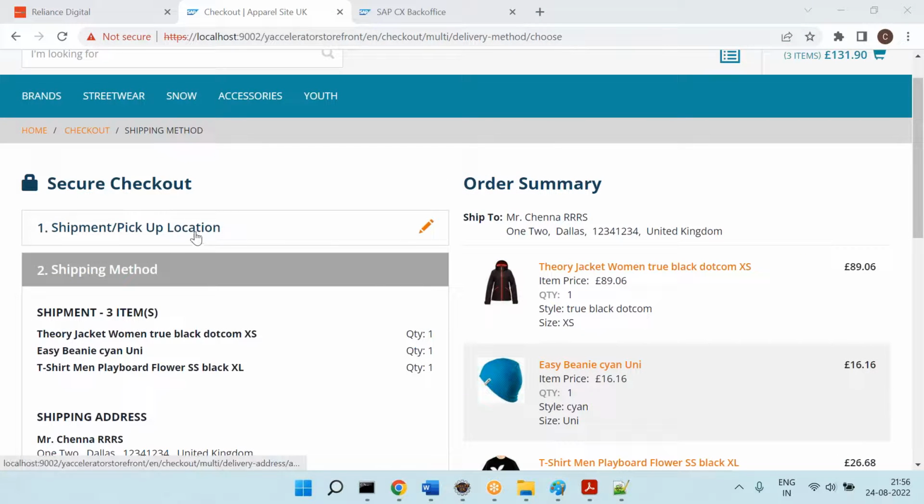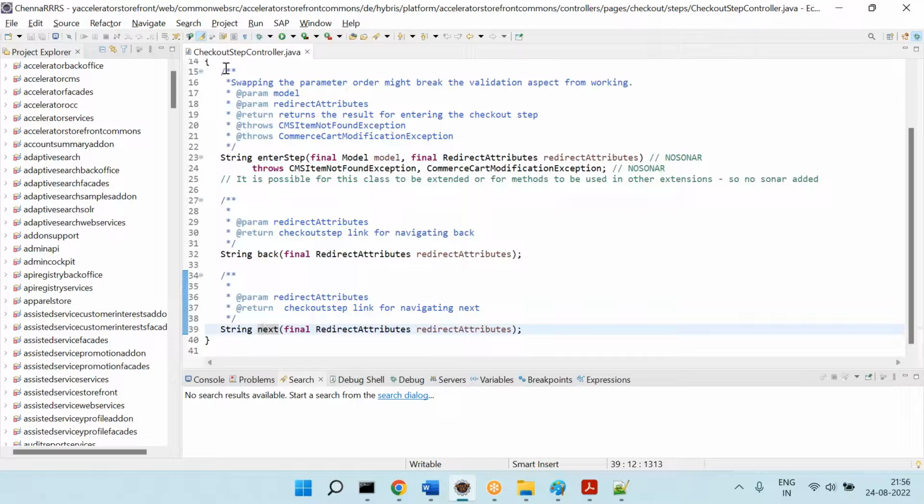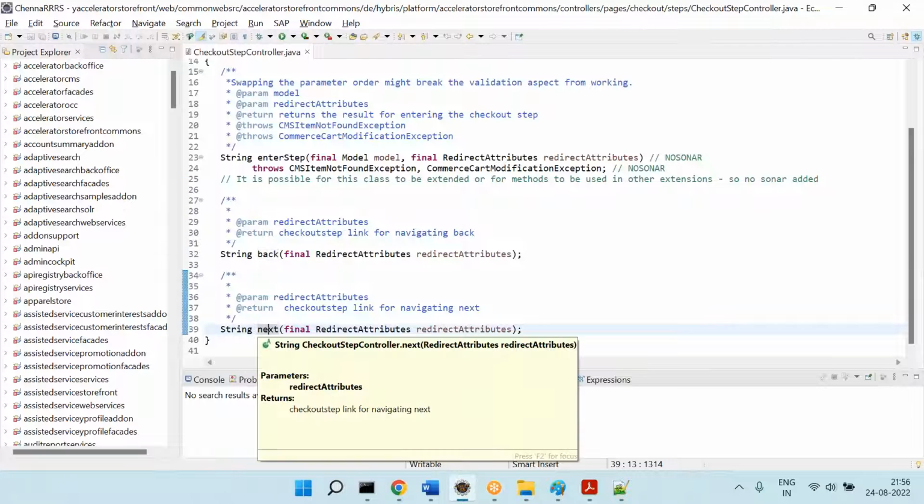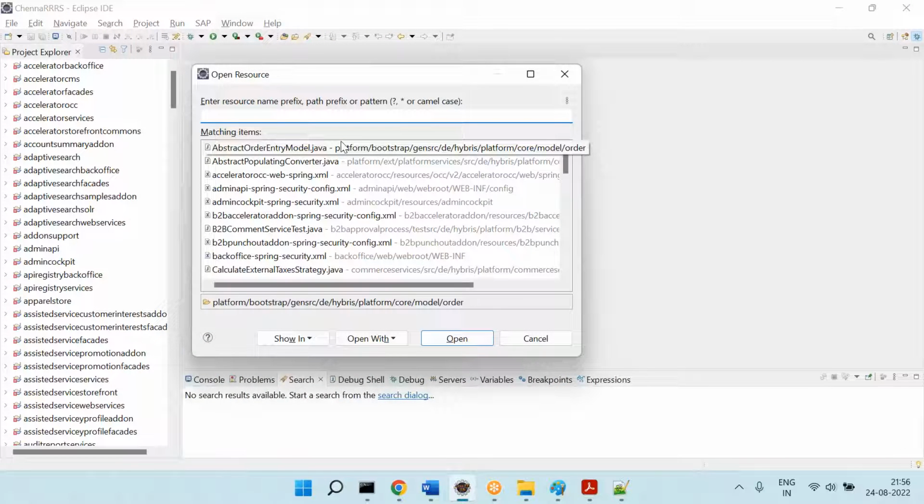And I want to go to the shipping method again. So you are clicking on this button. You are clicking on this button means you are going back. So that's why in case of checkout step controller, there is a back and next. That is how the code is given for us.